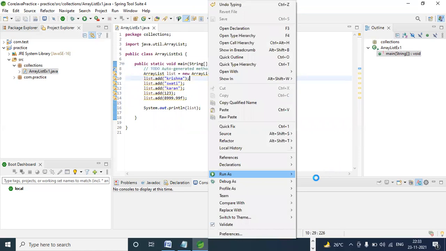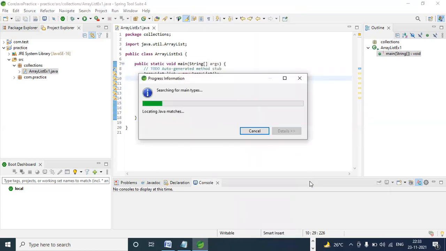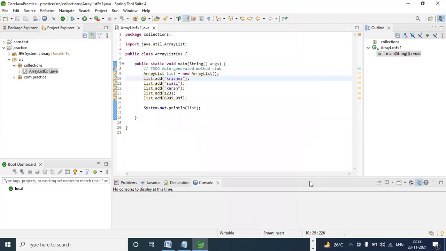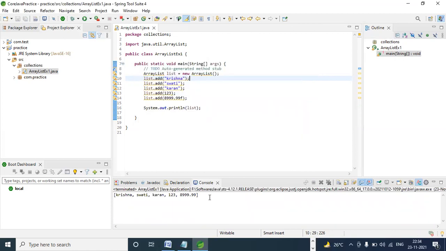Java application. See here, whatever we added, I just printed like this, right? So like this.